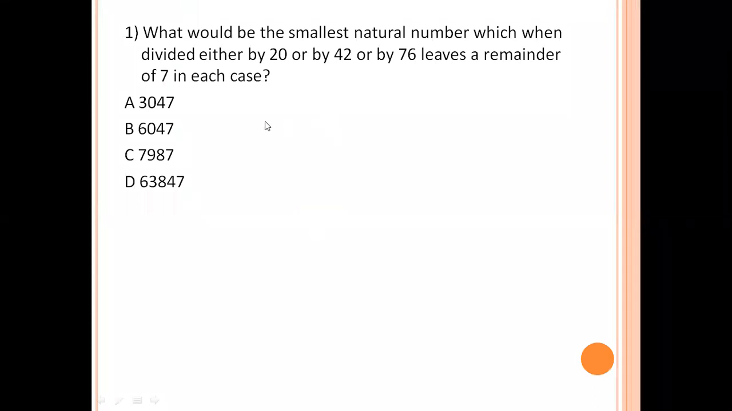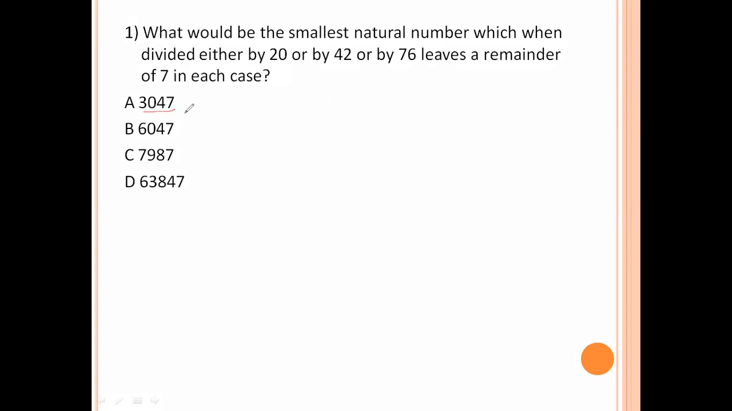First question. What would be the smallest natural number which when divided by either 20, 42, or 76 leaves a remainder of 7 in each case? Now here, in each case, we get remainder 7. Here we see 3047.